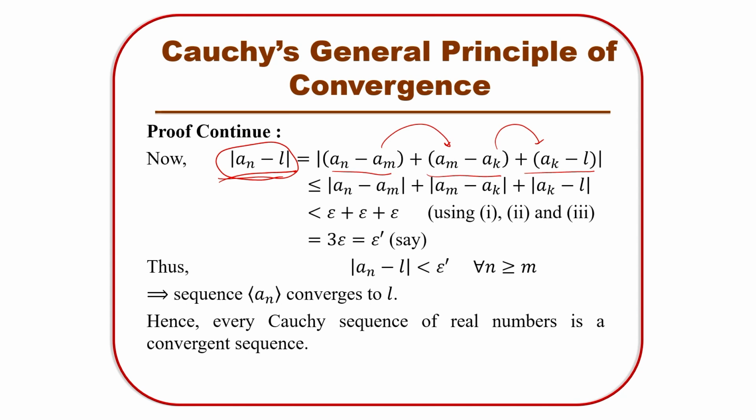Then you will find that the whole modulus is going to be less than or equal to the sum of these three terms.